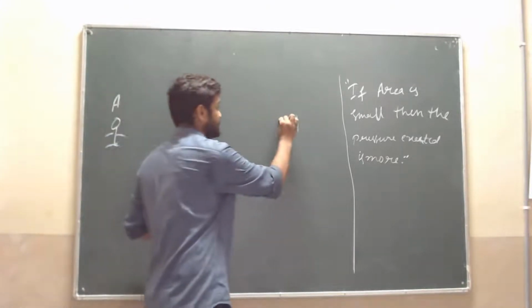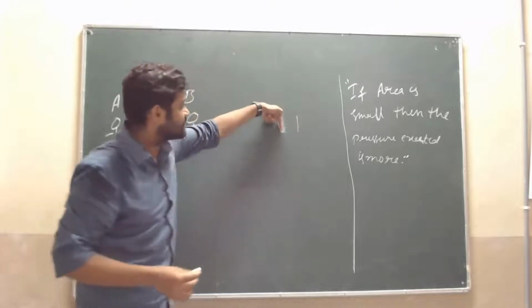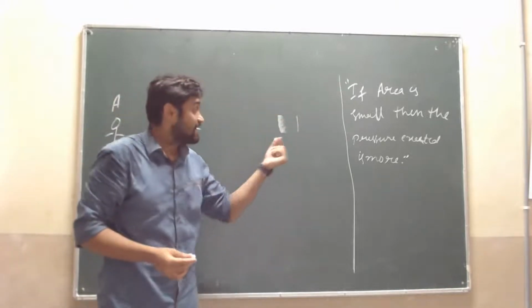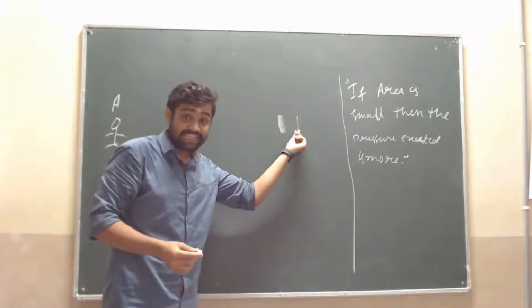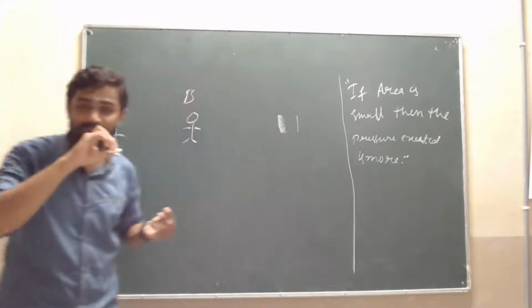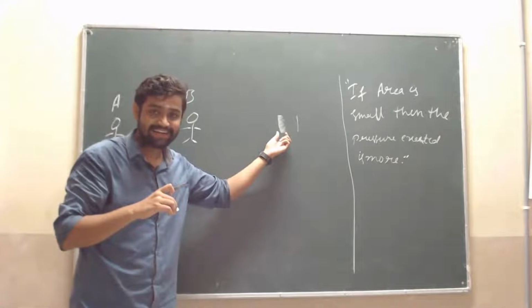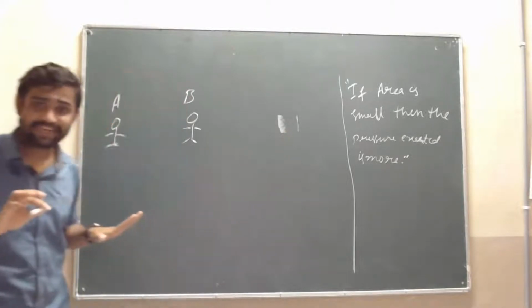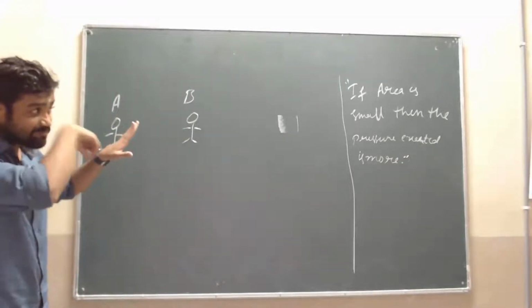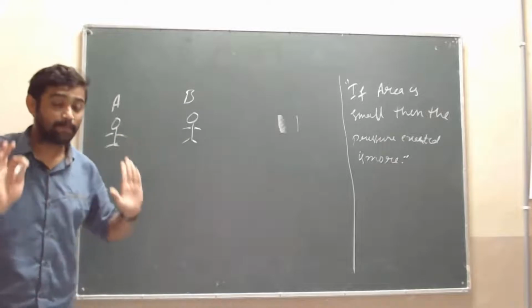But the finger has this much area. Isn't it? That is, a lesser area exerts more pressure than a larger area. Are you getting my point? Now it is clear. If the area is small, then the pressure exerted is more.